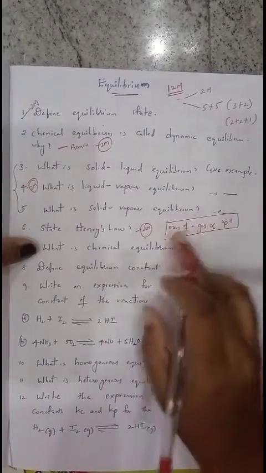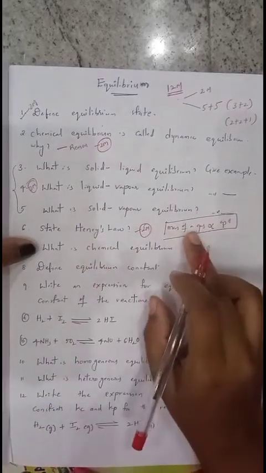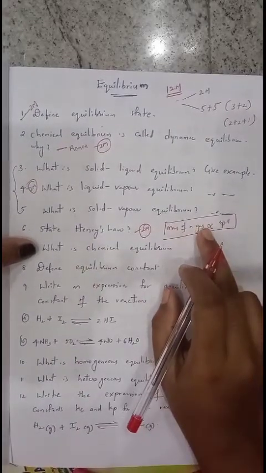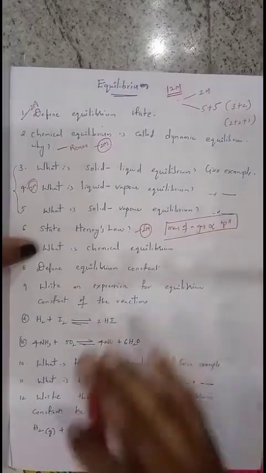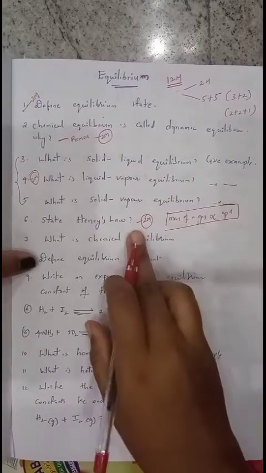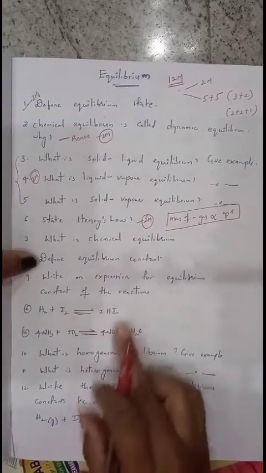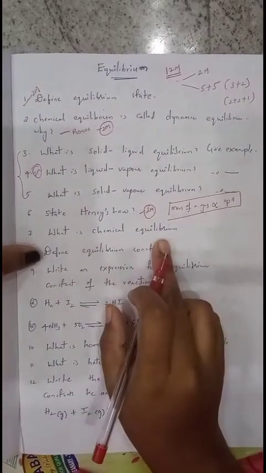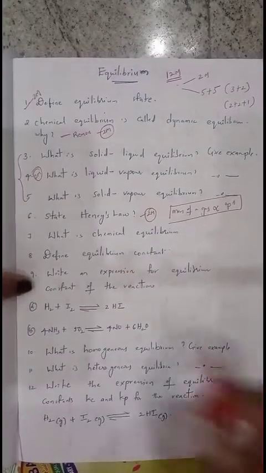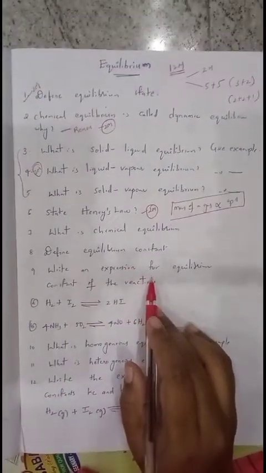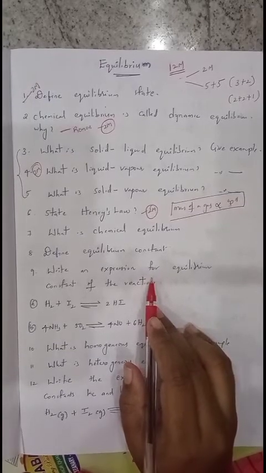According to Henry's law, the mass of a gas present in a solvent is always directly proportional to pressure of a gas above the solvent. That is called Henry's law, which is very important for 2 marks. Next, what is chemical equilibrium? Next, define equilibrium constant. Next, write an expression for equilibrium constant of the given reactions.